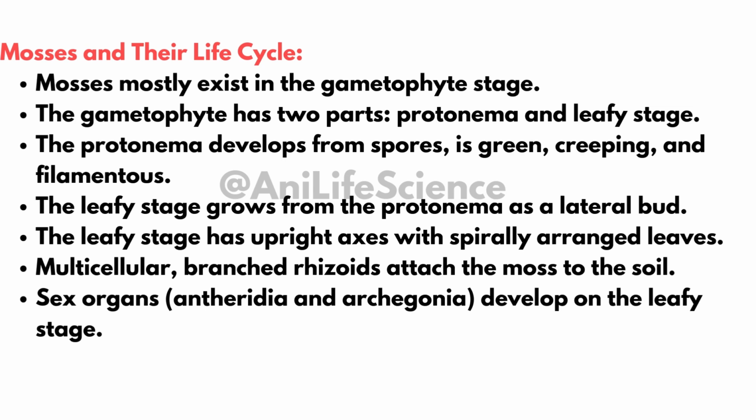Divided into protonema and leafy stage. Protonema develops from spores, is green, creeping, and filamentous. The leafy stage grows as a lateral bud from the protonema. Leafy stage features: it has upright axes with spirally arranged leaves, attached to soil by multicellular, branched rhizoids. Antheridia (male) and archegonia (female) develop on the leafy stage.